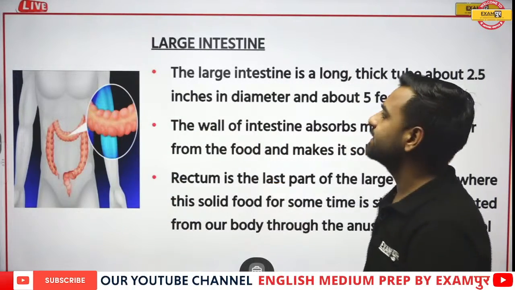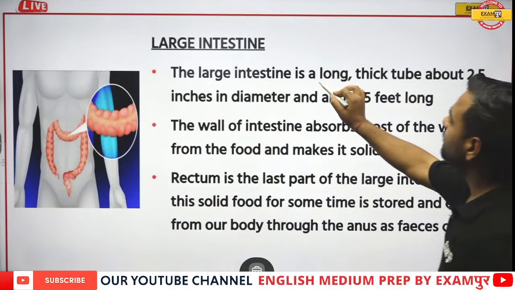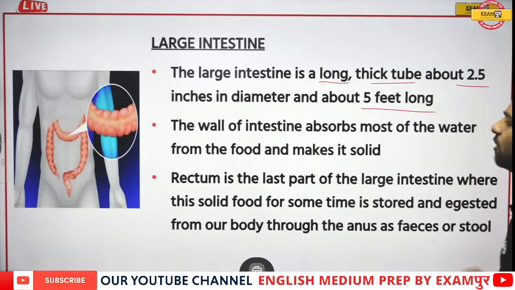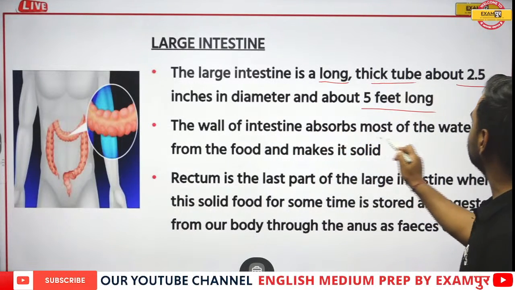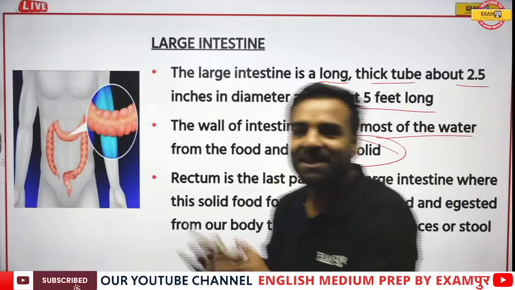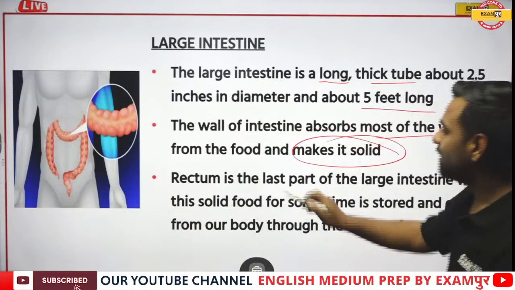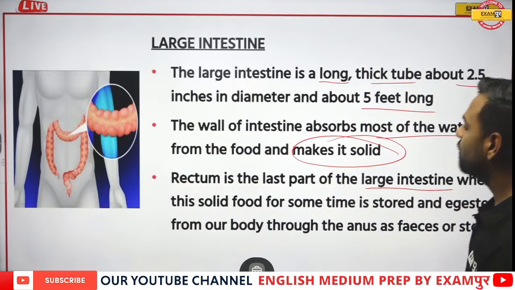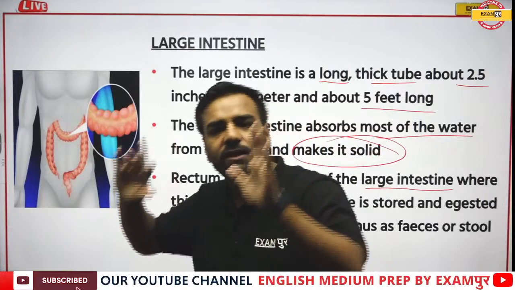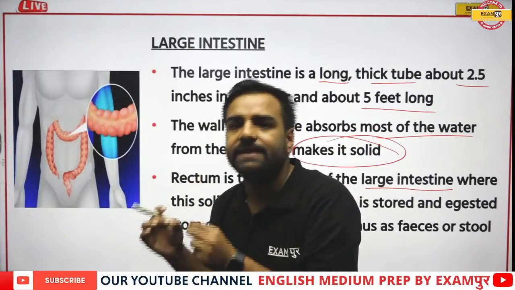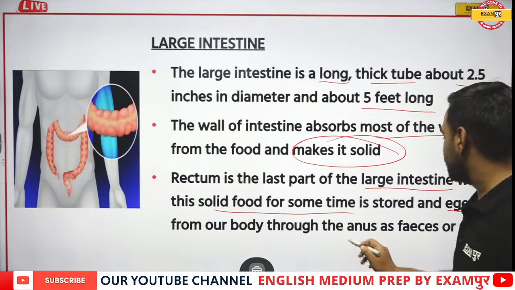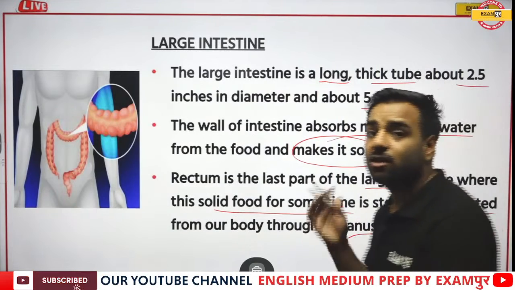So what's written over here? Large intestine. Large intestine is a long, thick tube about 2.5 inches in diameter and about 5 feet long. The walls of the intestine absorb most of the water and hence make whatever is left into solid form. Now, rectum is the last part of the large intestine where the solid food is stored for some time. Finally it is excreted out, or I'll use the word, egested from our body through the anus in the form of feces or stool.